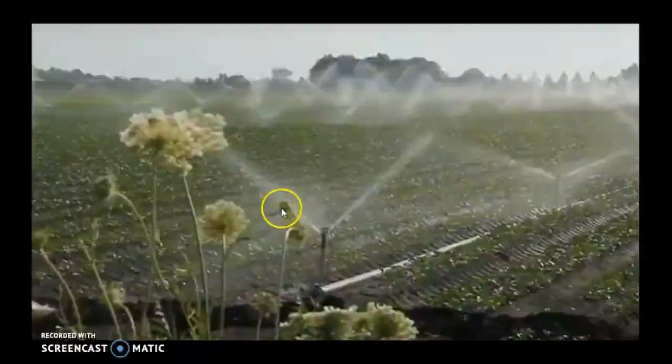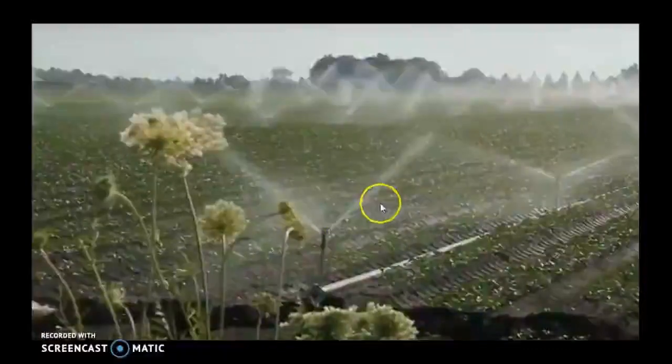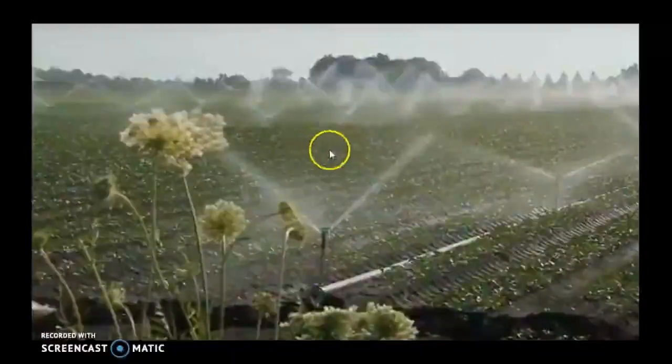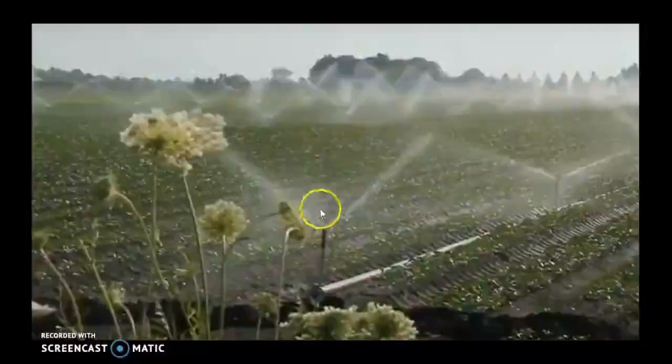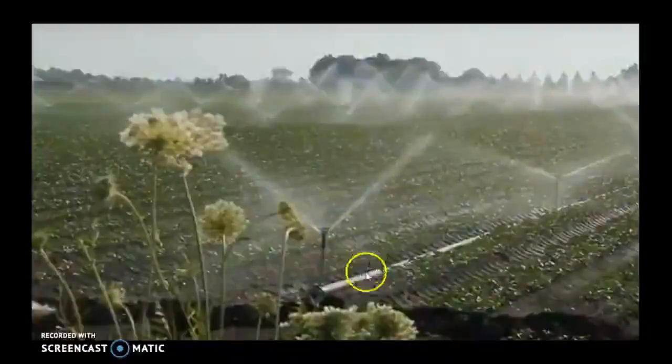Now, as we have studied two of the traditional methods, let's study two of the modern methods. One among them is the sprinkler system. The sprinkler system is the system that you see nowadays. You can see sprinklers in your gardens, in the field, every place; it's mostly used now. So how is the sprinkler system?